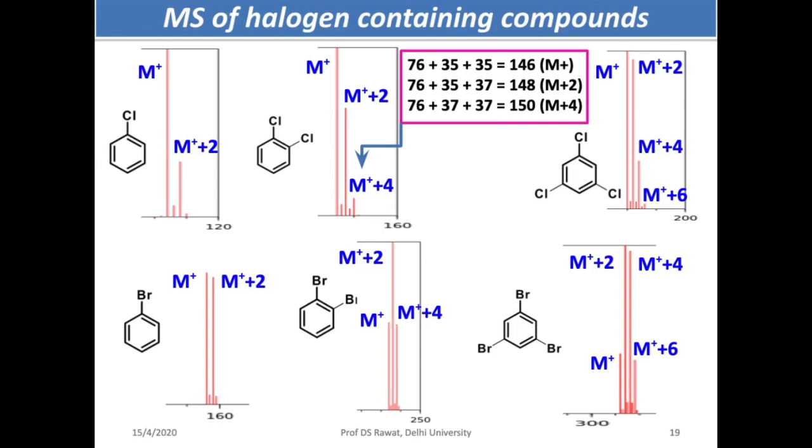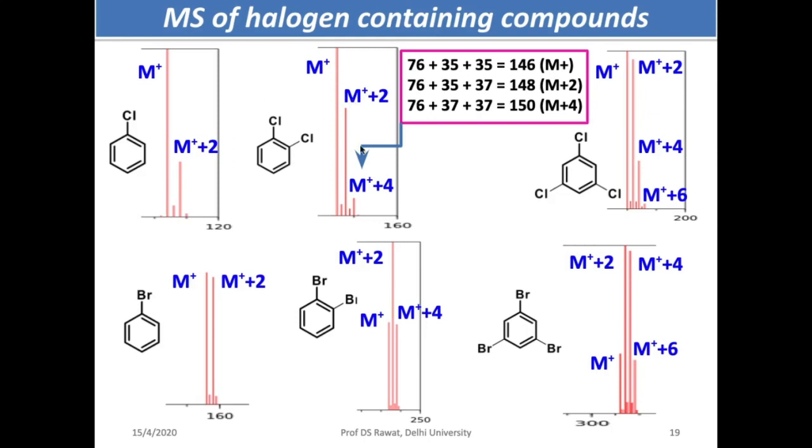As I said, the most important use of mass spectrometry is the detection of isotopes. I have given you the example here of chlorobenzene and bromobenzene to begin with. If you take the chlorobenzene example, this is the M+ peak, this is the M+2 peak. If you compare the intensity of these two peaks, it is 100%, it is 33%, like that.